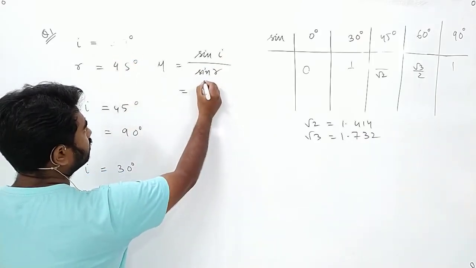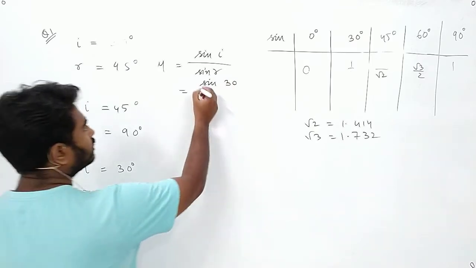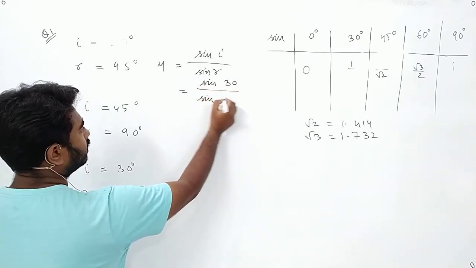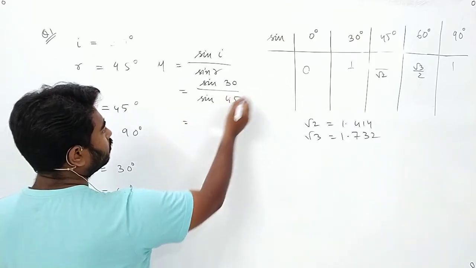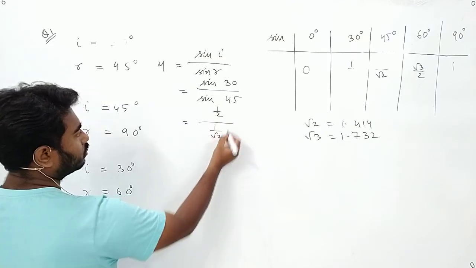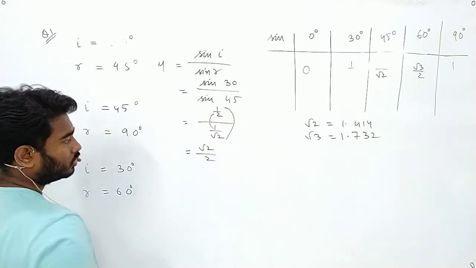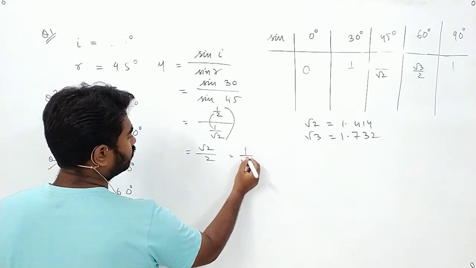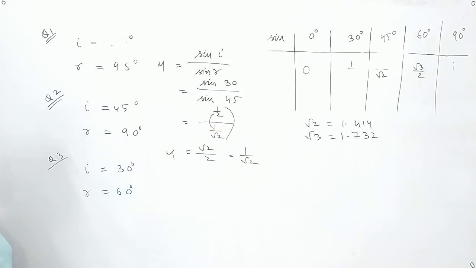Sin I is 30 degree, so that is sin 30. Sin r is 45 degree, so that is sin 45. Sin 30 we will put half, sin 45 we will put 1 by root 2. So we will do out in, that will be root 2 by 2. So it will be 1 by root 2. Okay, so refractive index mu will be 1 by root 2.